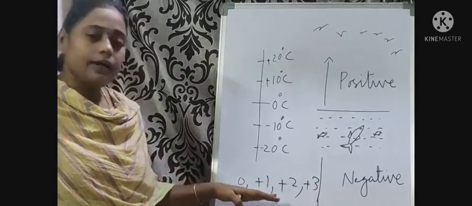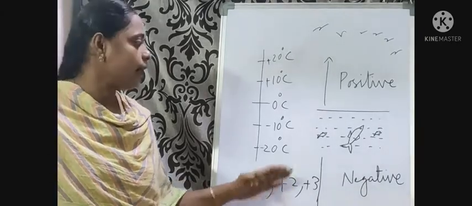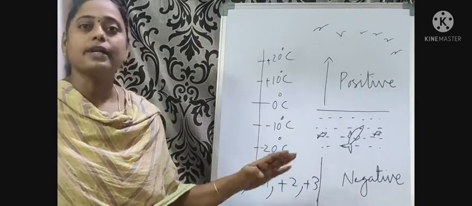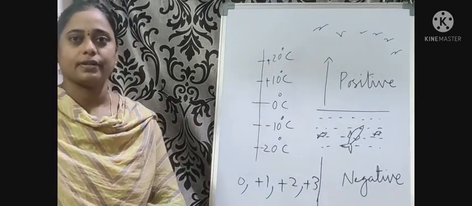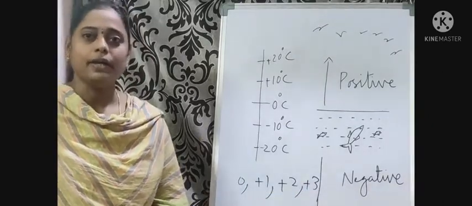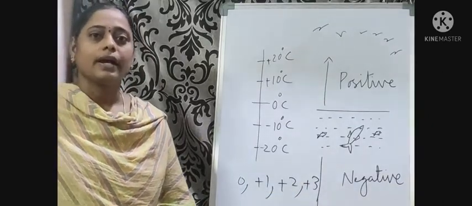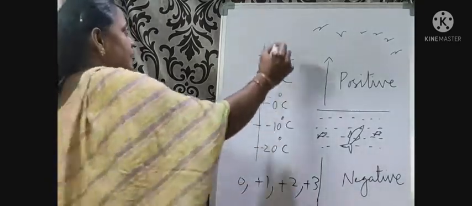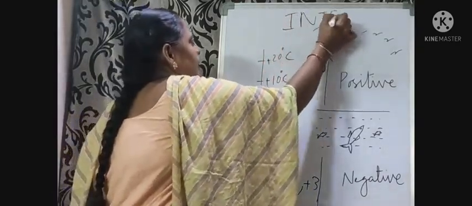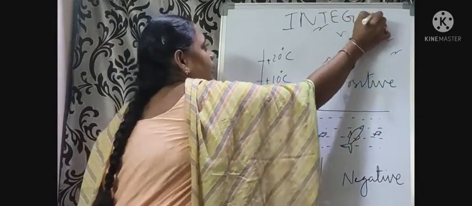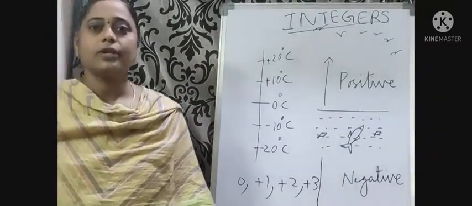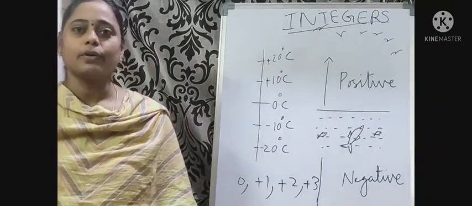When we combine whole numbers and negative numbers, we get a new set of numbers. What do you call it? Children, tell me. Yes, integers. We call it integers. Today we will discuss integers.